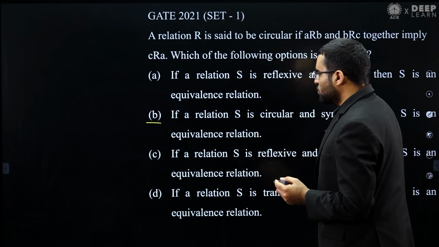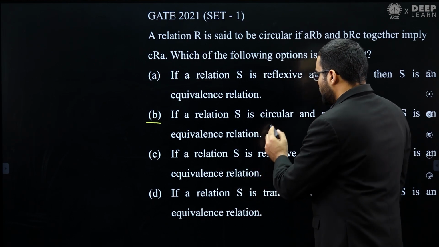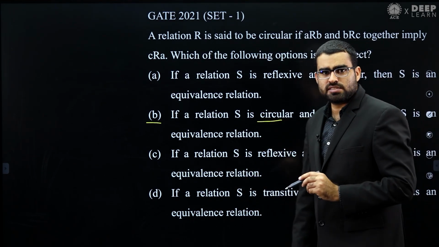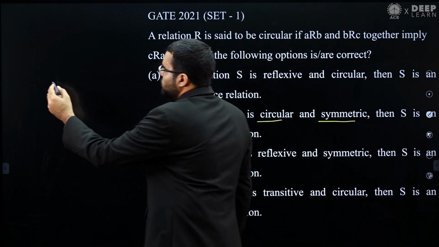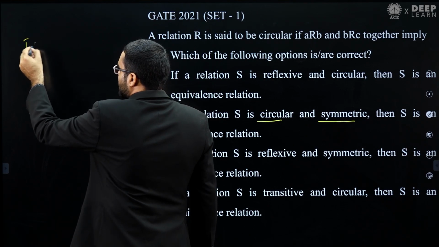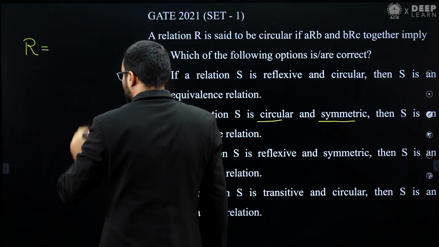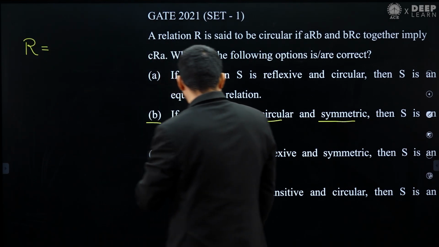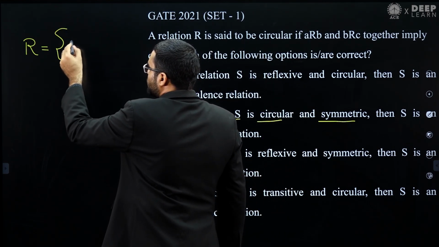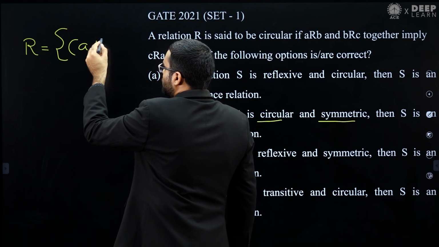We are going to take a relation which is circular and symmetric but not an equivalence relation.